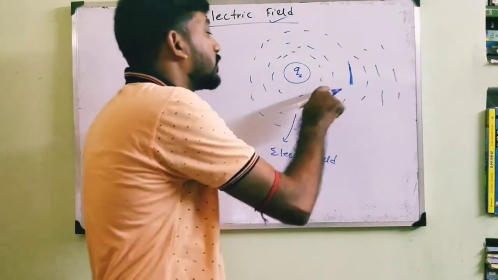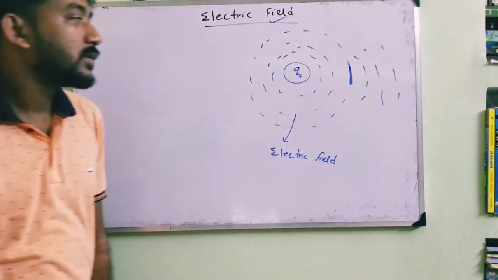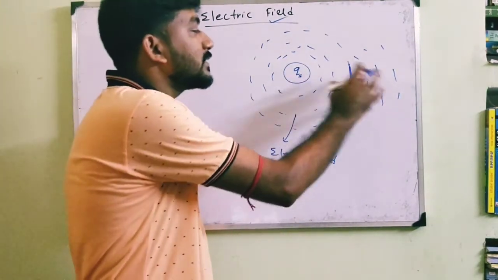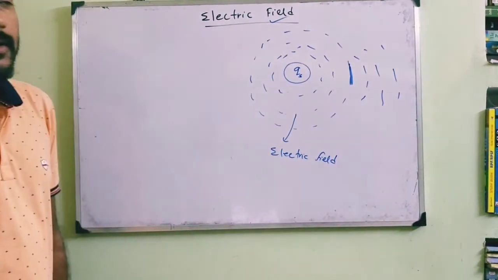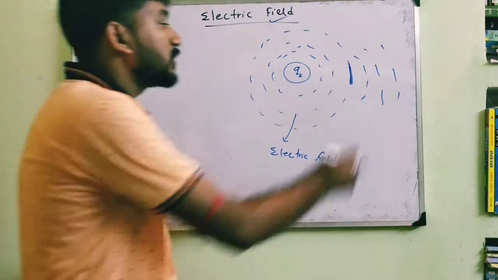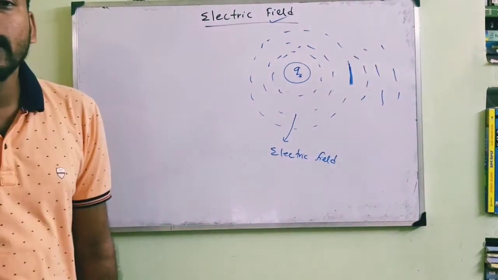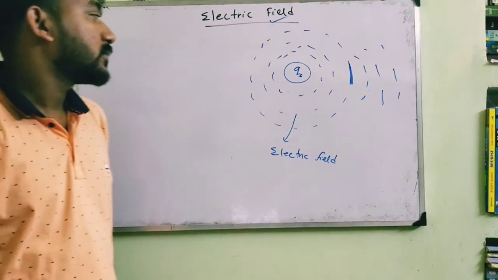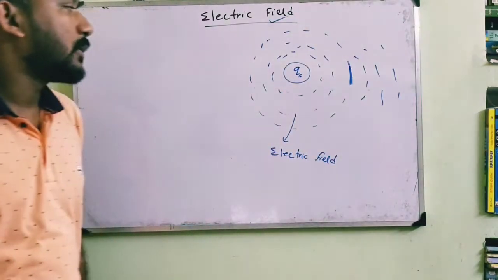As we go far away from this charge, the intensity of this field decreases, but you cannot say the field is zero after a particular point. So there is no sharp boundary.